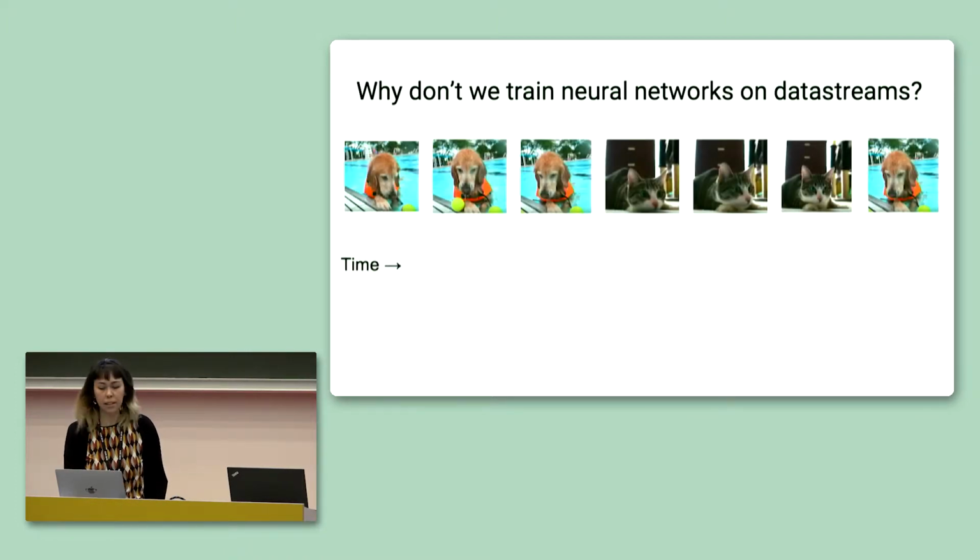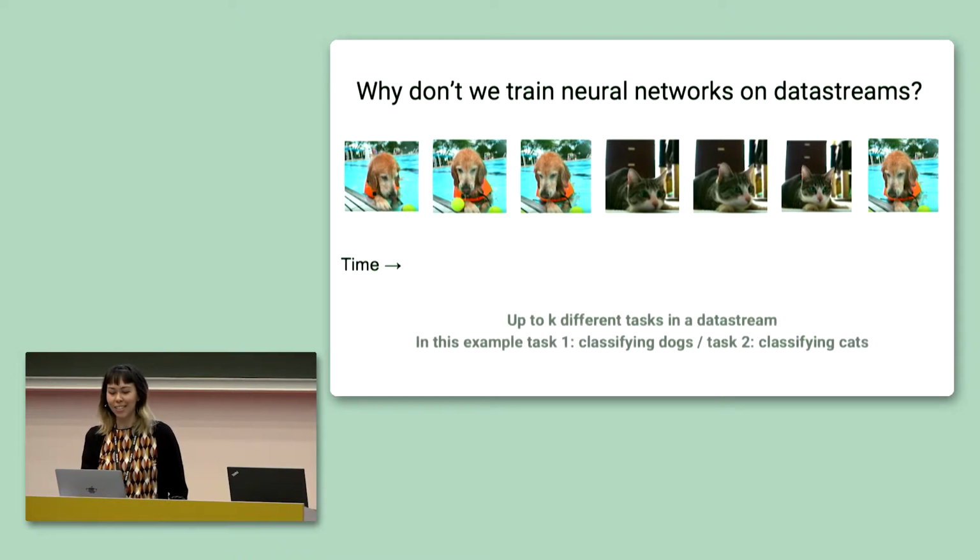If we're trying to learn from a data stream, we can think of the stream as consisting of multiple discrete tasks. Like in Nando's talk, I'll use the word task a bit loosely. So in this example, we can think of having two different tasks, and task 1 would correspond to learning to classify dogs, and task 2 would be learning to classify cats.